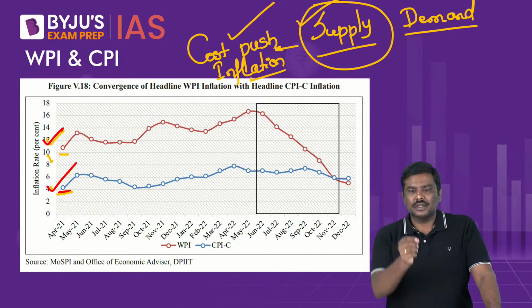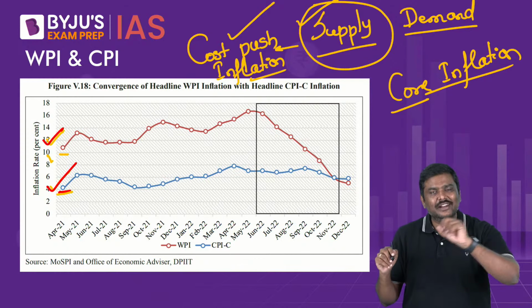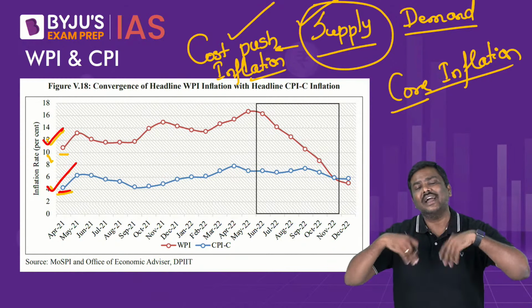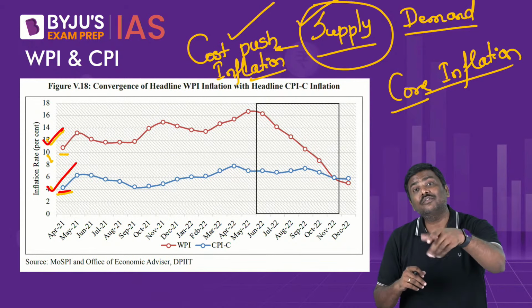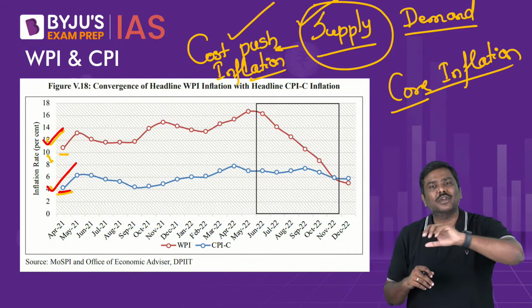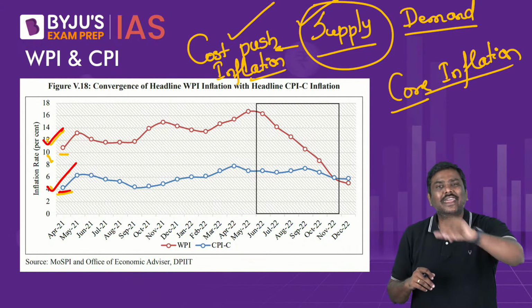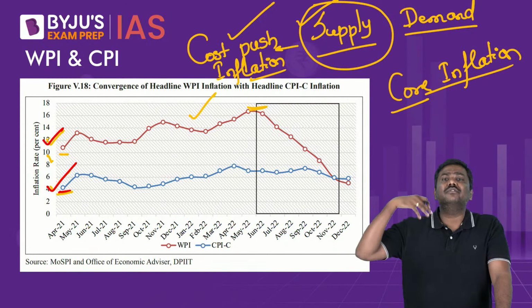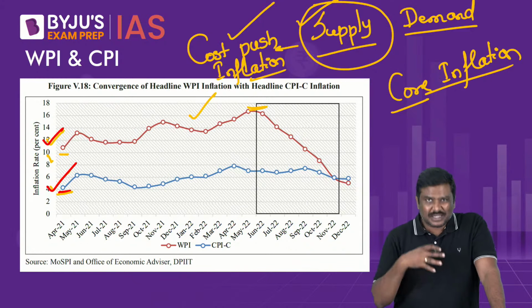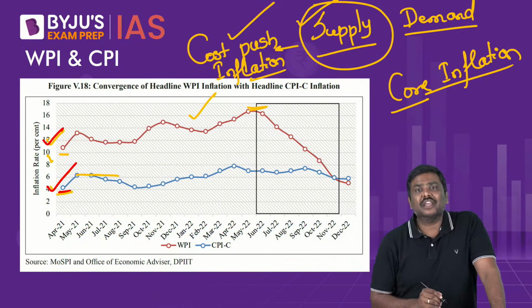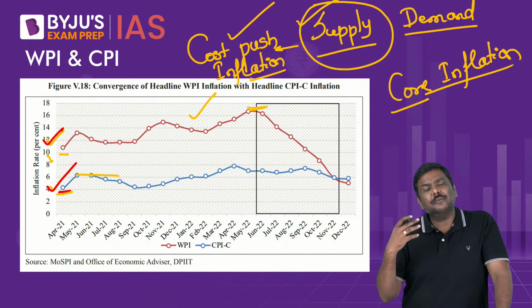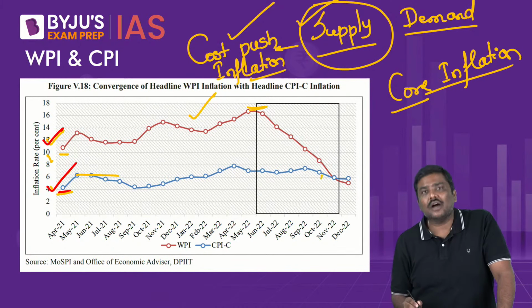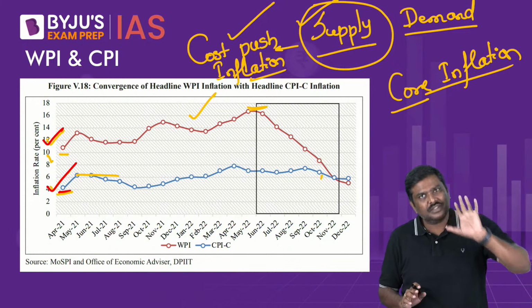And that is the precise reason why, against the expectation of many experts in the domestic market who stated that we might see an end to the hike in the repo rate cycle, the RBI in fact increased the repo rate by 25 basis points in the recently concluded monetary policy. So the WPI has been much higher. It reached more than 13-14% in the domestic market. But CPI has been ranging above 6% for the majority of the time, and has now fallen below 6%.